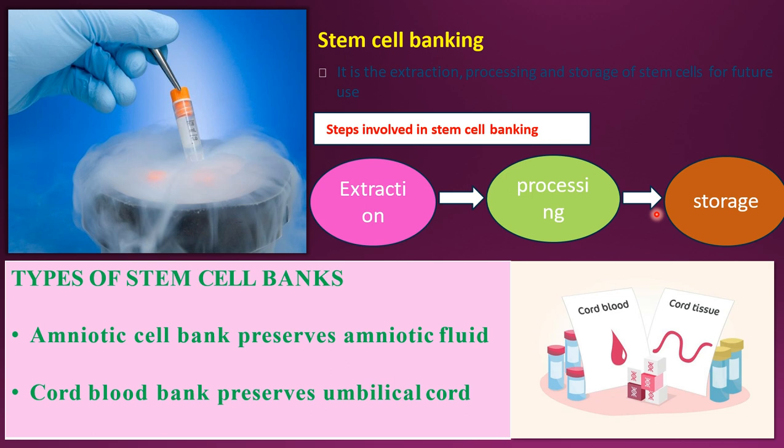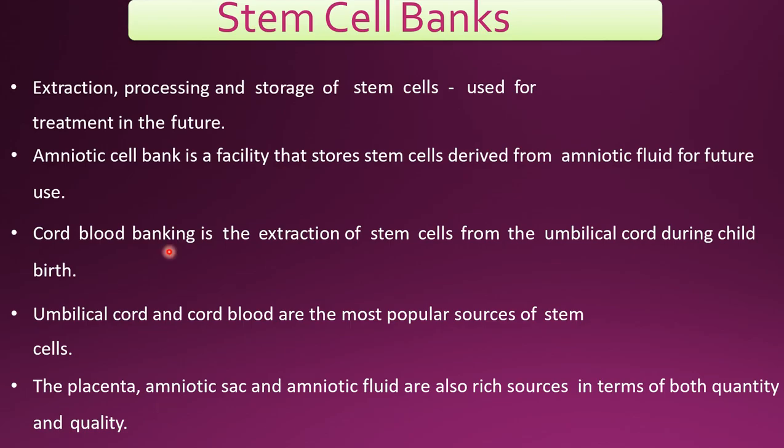Mostly, if the stem cells are taken from the amniotic fluid, it is an amniotic cell bank. If the umbilical cord is collected, it's called a cord blood bank. In stem cell banking, what are the three methods I said? Extraction, processing and storage of stem cells. So an amniotic cell bank is a facility that stores the stem cells derived from amniotic fluid for future use.